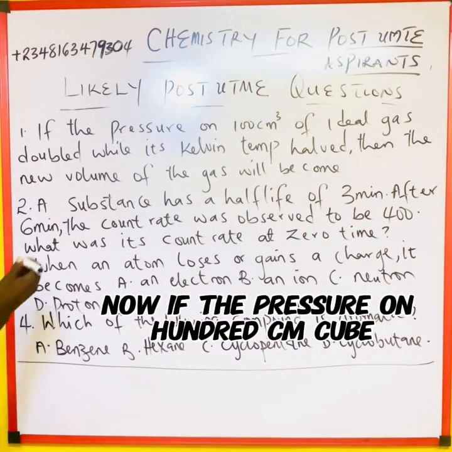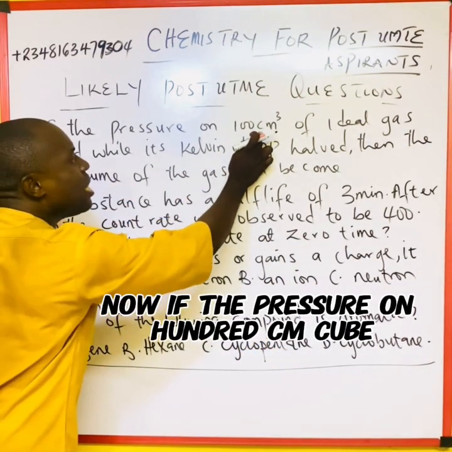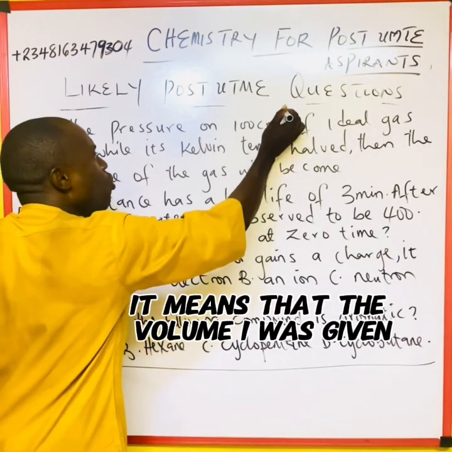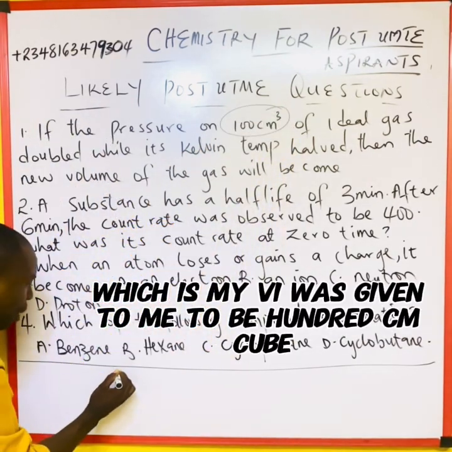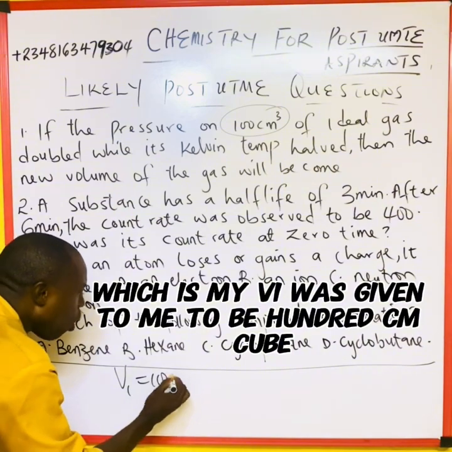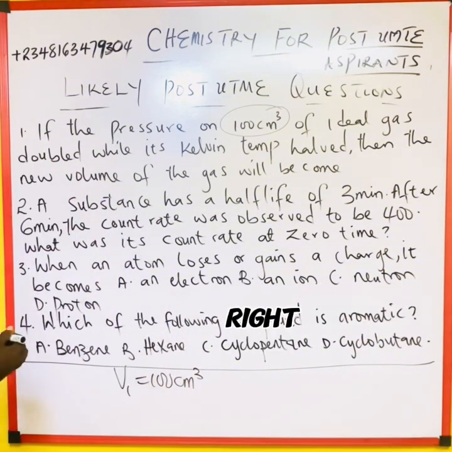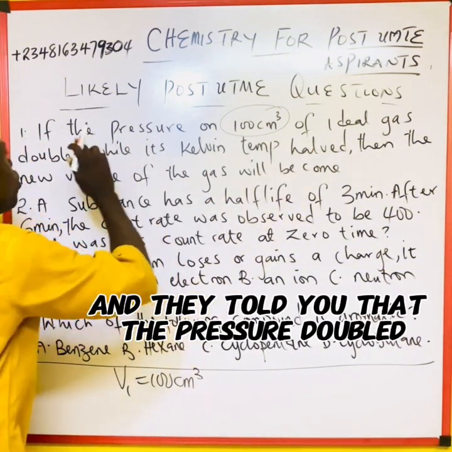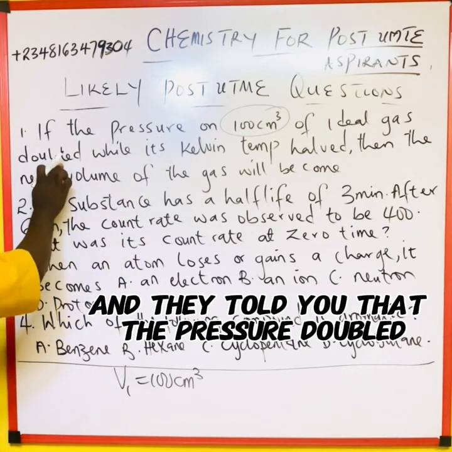Now, the volume I was given, which is my V1, was given to me to be 100 cm³, right? And they told you that the pressure doubled.